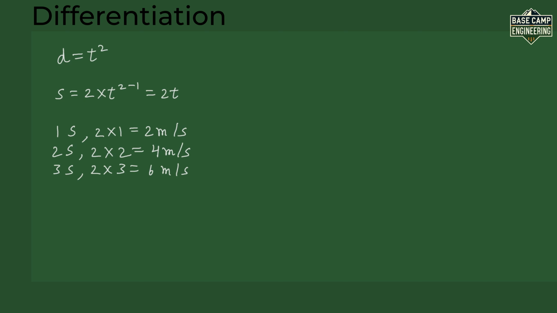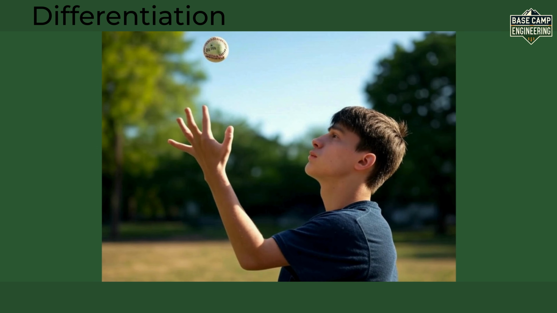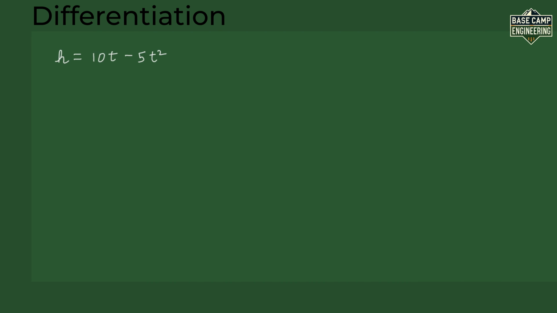Let's try one more example with a ball. Imagine you throw a ball straight up in the air. Its height is given by a rule. Height is equal to 10t minus 5t square, where height is in meters and t is in seconds. This has two parts, 10t and negative 5t square. We differentiate each part separately and add them together.